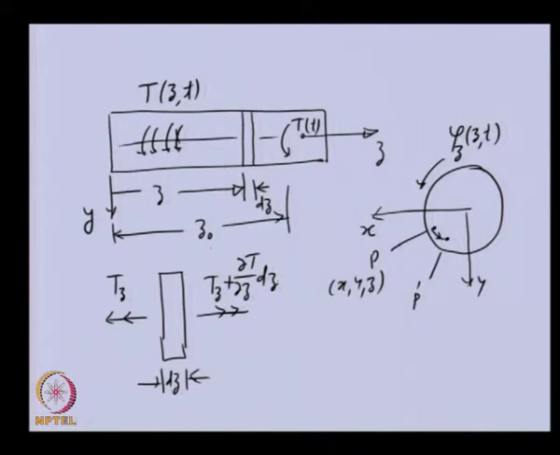Even for the angular displacement, let us say the positive direction is this one, phi z, which is a function of z and t, and this direction also, because left to right is the positive direction for z.